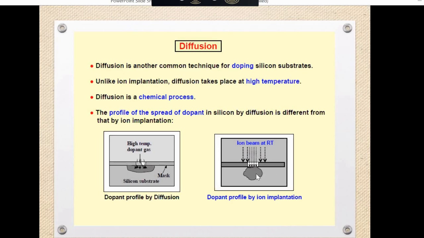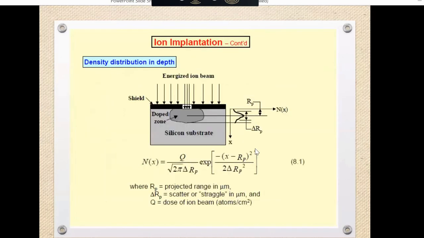Like here, the concentration is high at the peak, in between, of the total area of the doping region. Where is the high concentration? In the middle, like we plotted last time, the high concentration is at the middle point of the dopant zone. Here it's not uniform, it's a Gaussian or normal distribution, right?